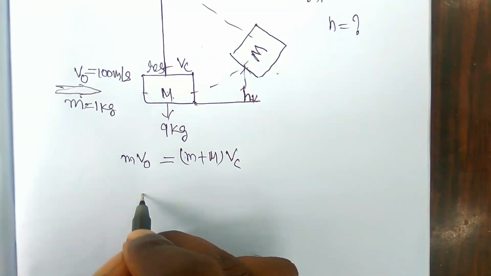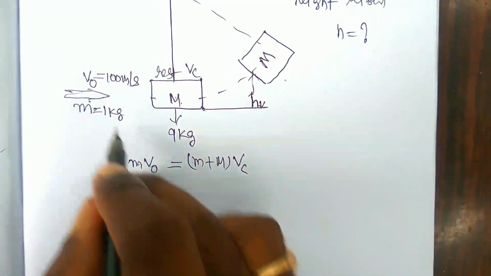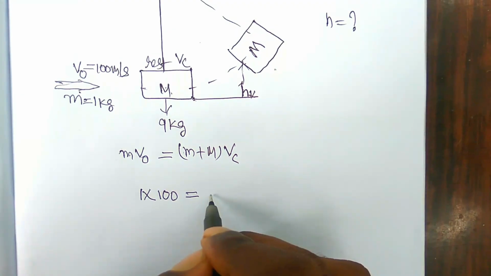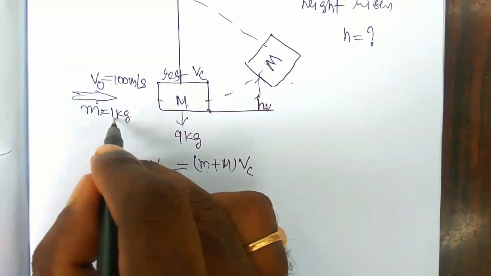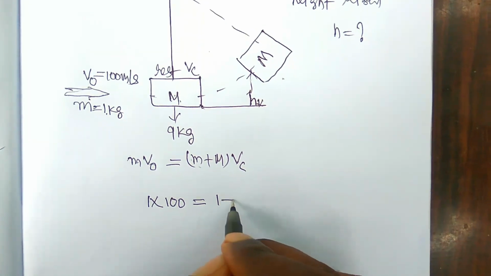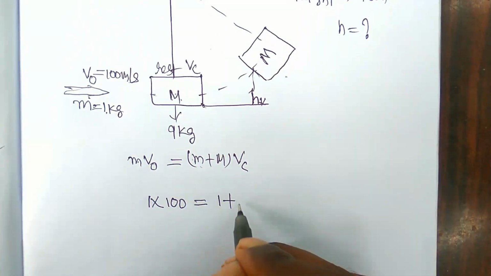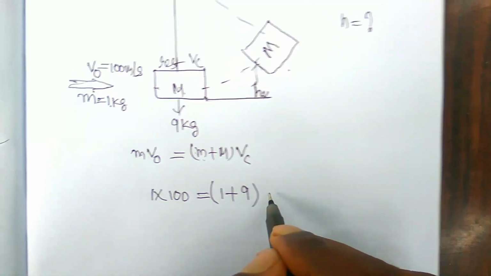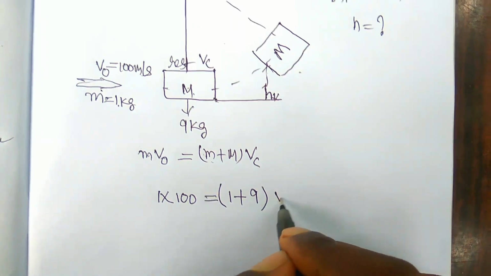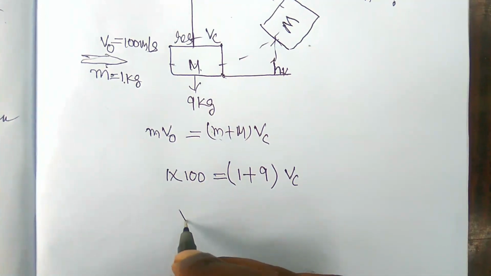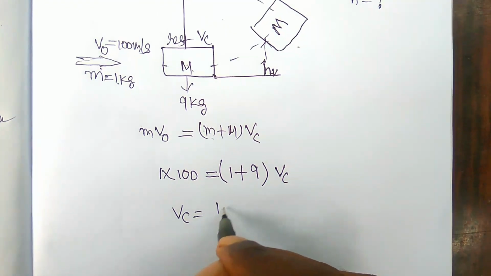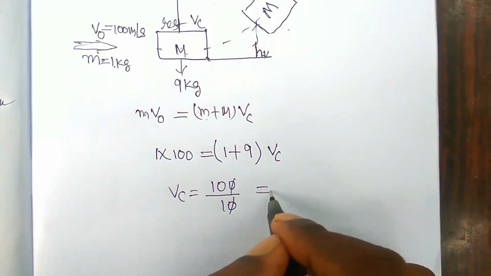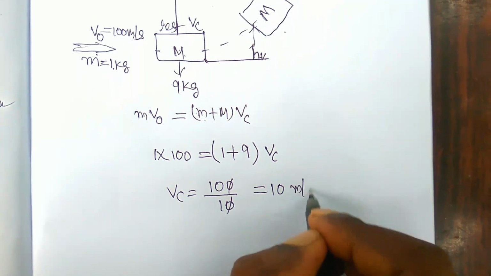Here m is 1 kg into velocity 100 meters per second, equal to small m, 1 kg, the mass of the bullet, plus capital M, 9 kg, into vc, the common speed. So vc is equal to 100 by (1 plus 9), that is 10. It is equal to 10 meters per second.